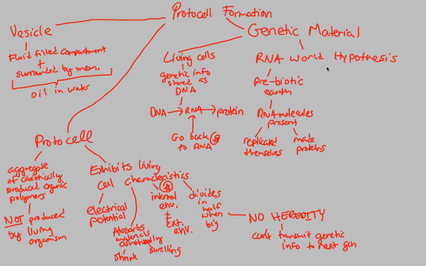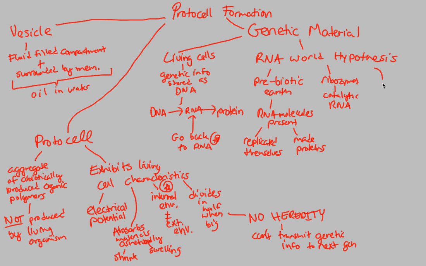And there was also this idea of ribozymes. We saw ribozymes in the RNA World Hypothesis. Ribozymes are basically catalytic RNA. Catalytic RNA is a fancy way of saying RNA that does stuff, that tells other things to act. And ribozymes were seen in the RNA World Hypothesis. This is another proof that RNA was very important early on.